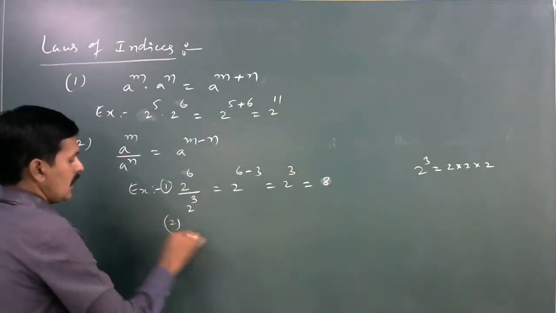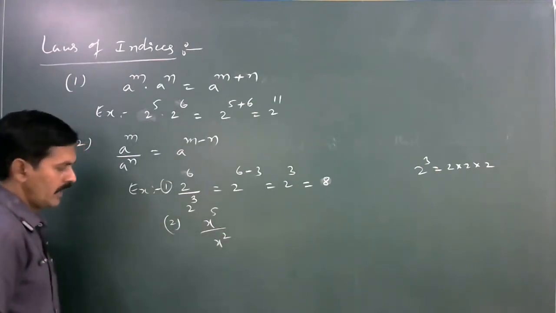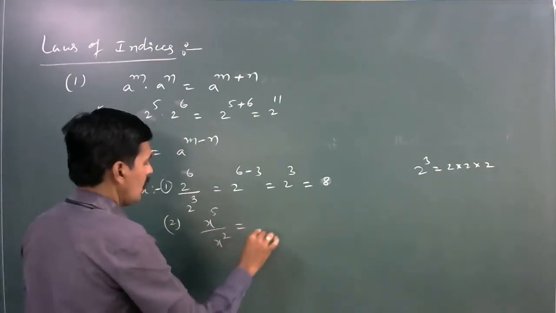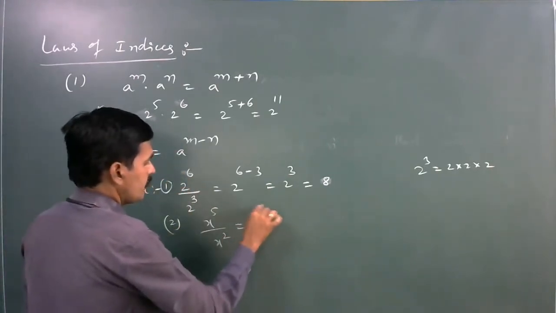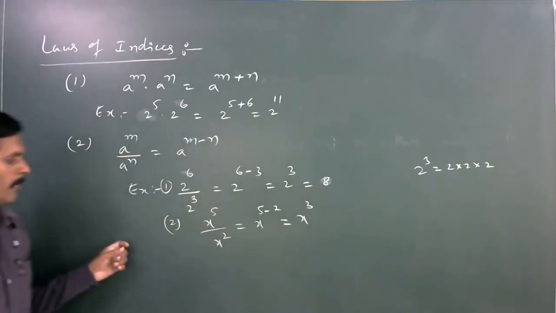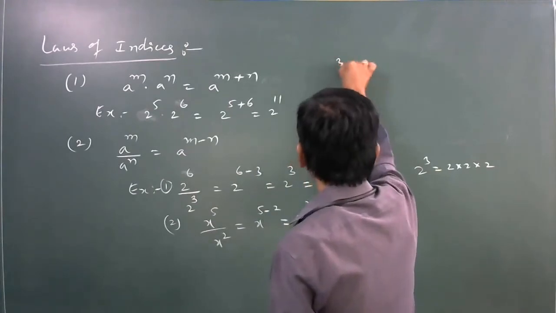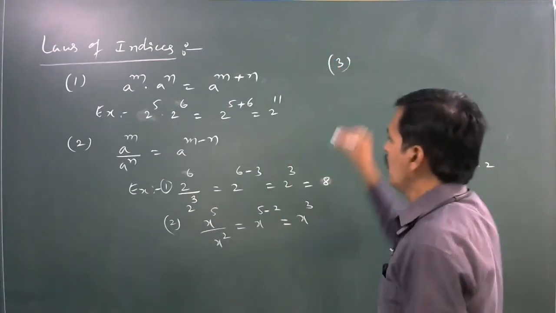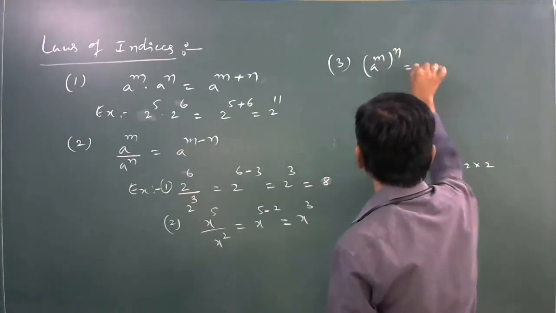Next, x power 5 divided by x square. By applying this law, it is equal to x to the power of 5 minus 2, which is x cube. Next, the third law is a power m whole power n.